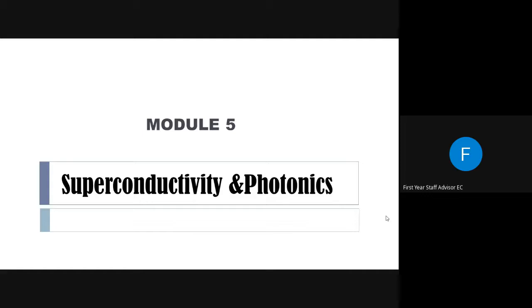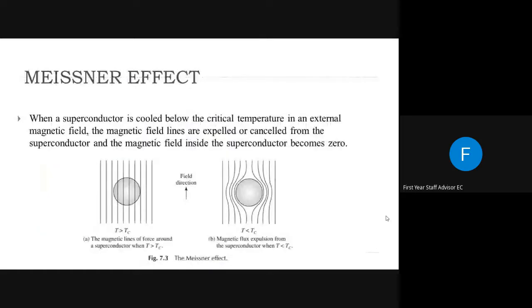So we discussed what superconductivity is, what transition temperature is, and the reason behind superconductivity. Now we are going to discuss what happens if we place this superconductor, the material in which superconductivity takes place, in an applied magnetic field. ഒരു അപ്ലൈഡ് മാഗ്നറ്റിക് ഫീൽഡിൽ ഒരു എക്സ്റ്റേണൽ ഫീൽഡിൽ ഈ സൂപ്പർ കണ്ടക്ടറിനെ പ്ലേസ് ചെയ്താൽ എന്ത് സംഭവിക്കും? What is the effect? Based on that, we are now going to discuss an effect named the Meissner effect.